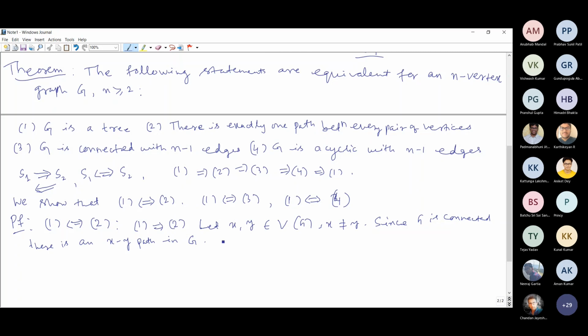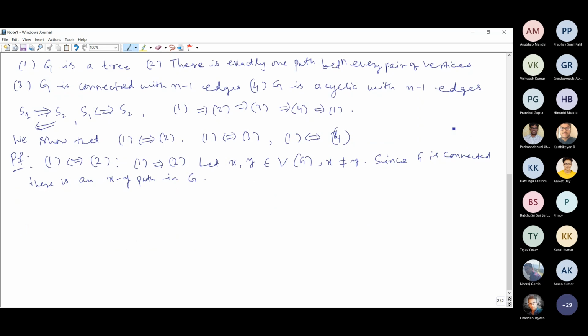So in your answer, actually, a little problem is there. The thing is like this. Say this is x and this is y, and we get an xy path here. And there is another xy path.